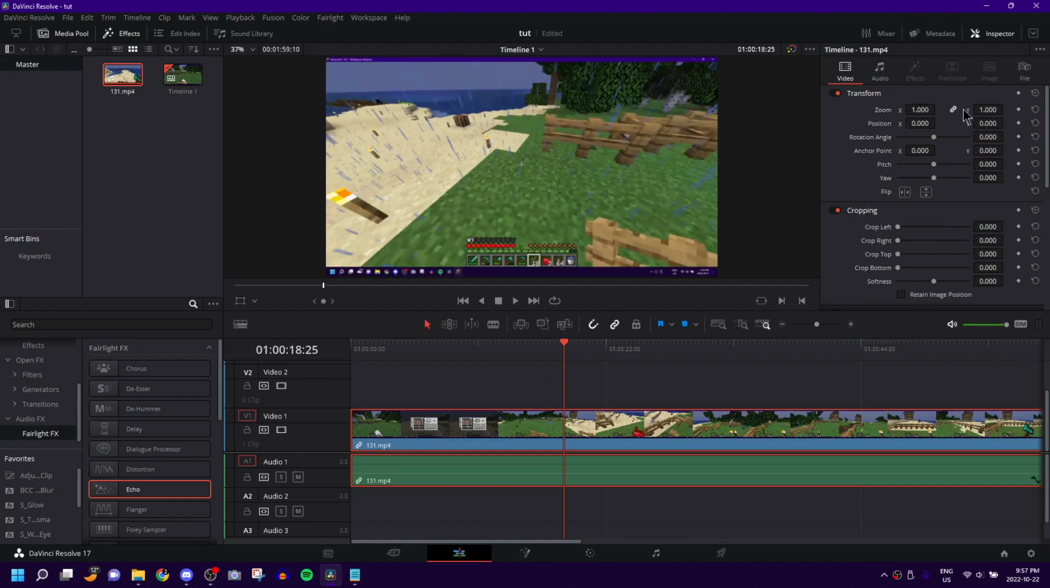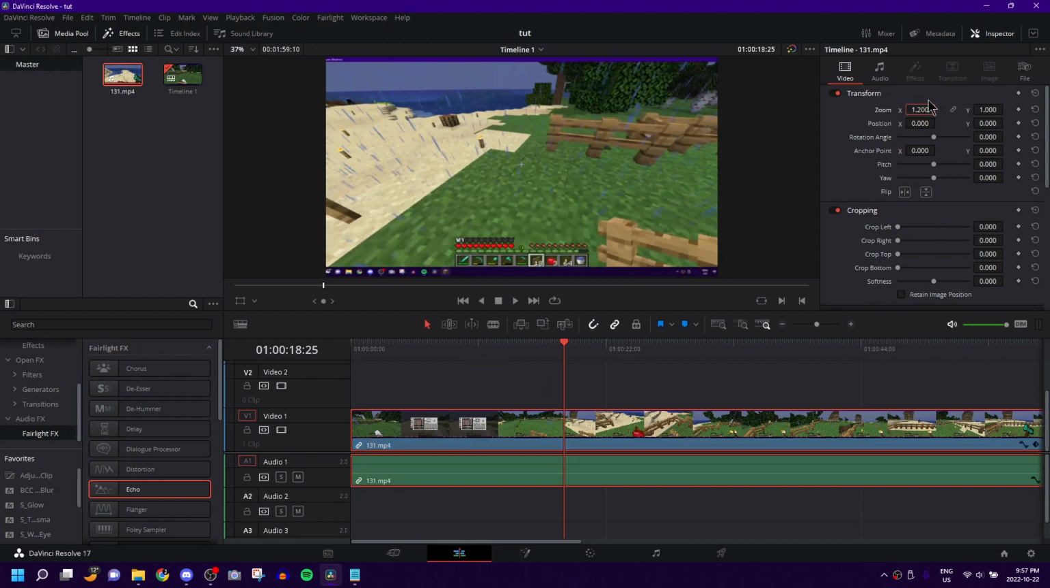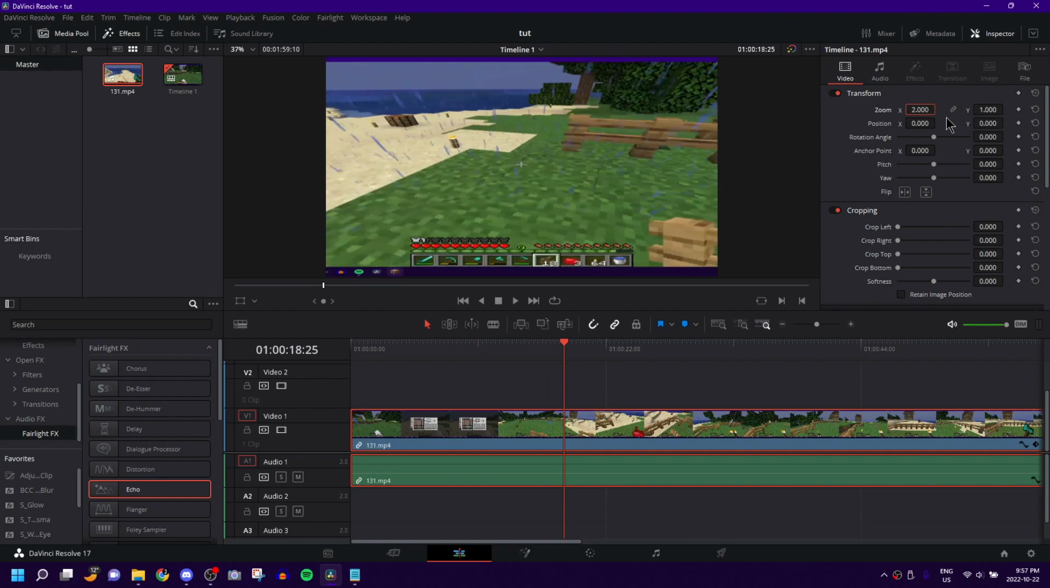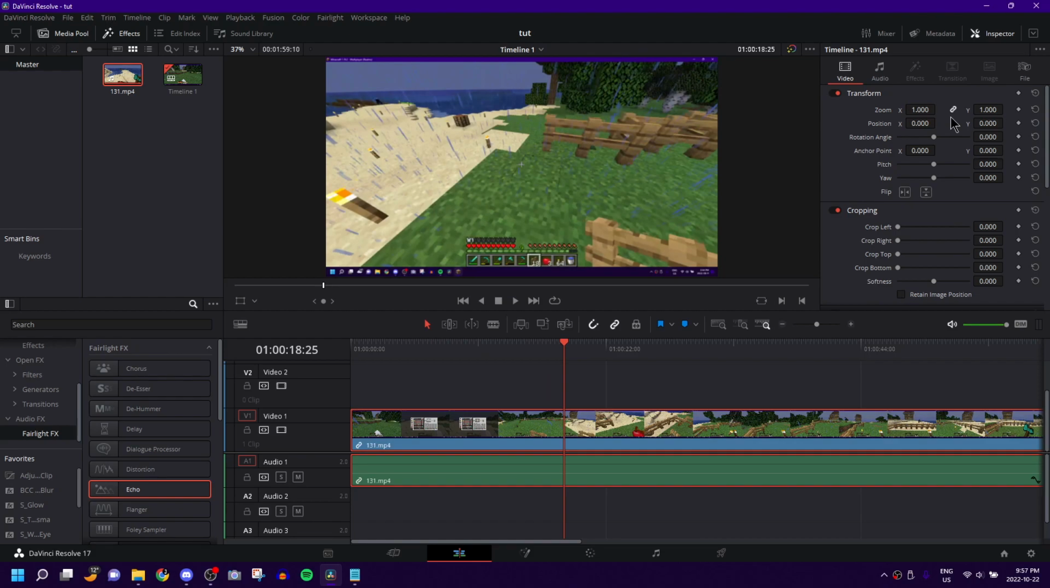Also, a quick little side note, this little chain icon is selected by default, but if you unselect it, it lets you change the X and the Y zoom independently. So basically the X is now 2, but the Y is 1. Almost never do you want to do that. You almost always want to have them linked. So if the X is 4, the Y is 4, just to keep it a square resolution.